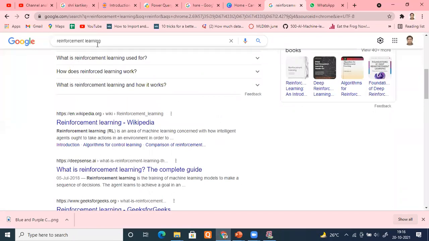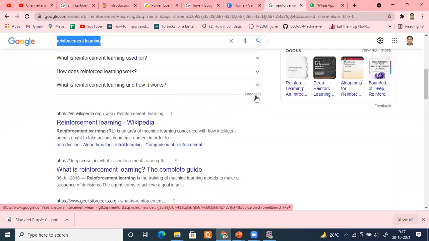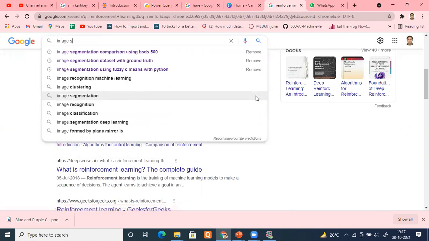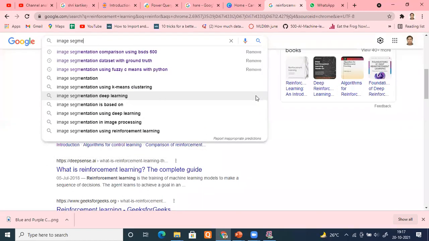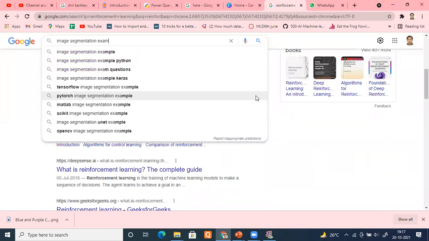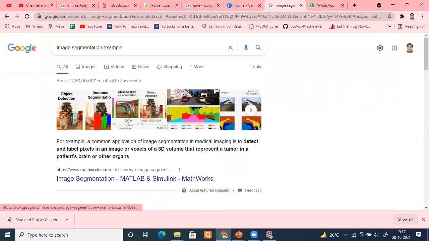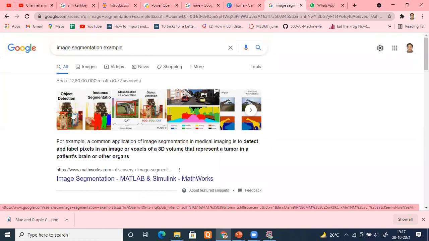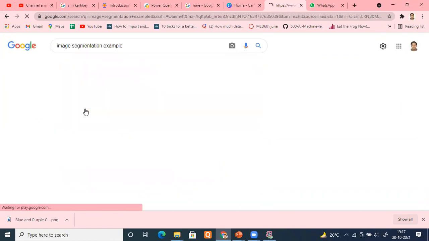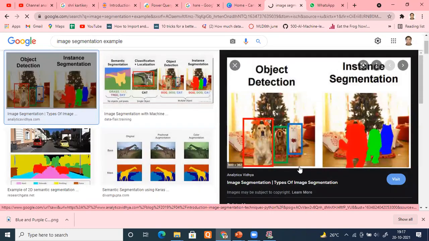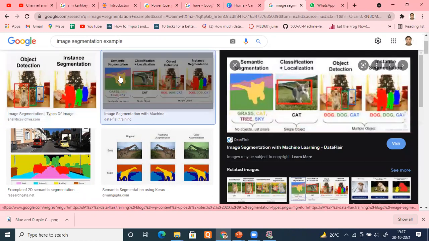You'll understand it through a real-time case study. Let's say MATLAB, if I open it, it will take time. Image segmentation example. Let me give you an example. Okay, let me come here. This is very good. Can you see two images here in front of you? And this is one image. This is an image given to me of a cat.